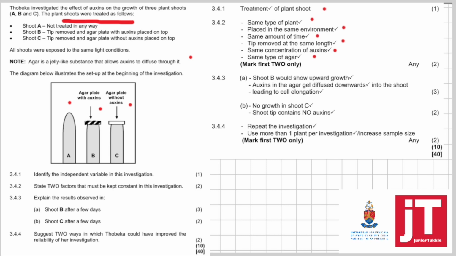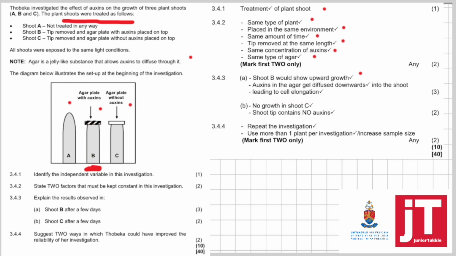3.4.3, explain the results observed in shoot B after a few days. Now, what will happen? Shoot B will grow upwards, right? Why? Because the auxin diffused downwards, right, and into the shoot. And as it diffused downwards, what will happen? Cell elongation takes place. Okay, so that's what will happen.